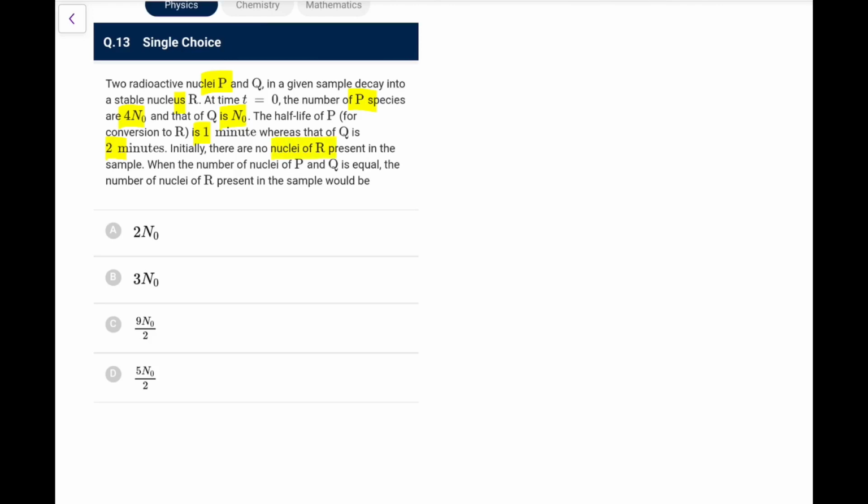Initially, there are no R present in the sample. When the number of nuclei of P and Q is equal, the number of nuclei of R present in the sample will be? Okay, so P's half-life is 1 minute, Q's half-life is 2 minutes. So let's first see P and Q.